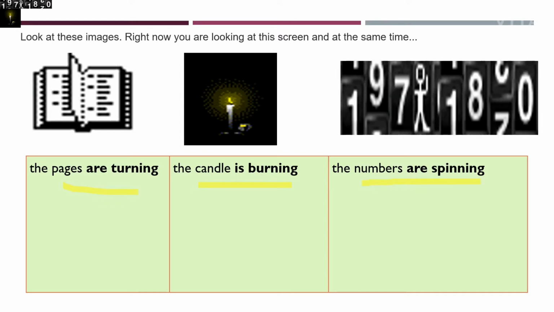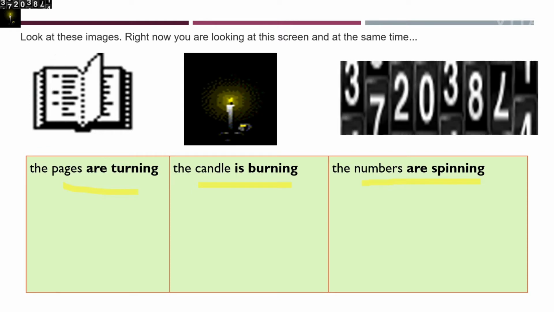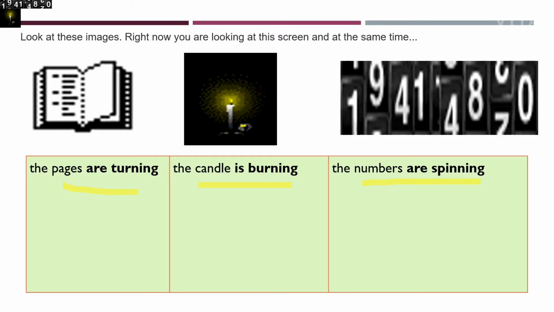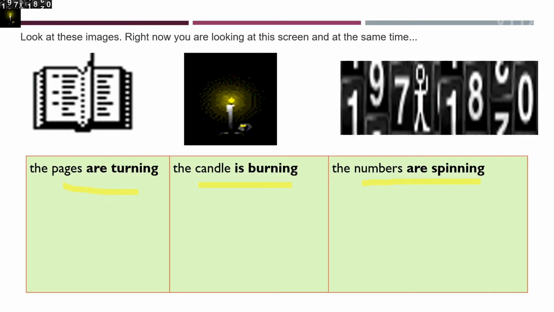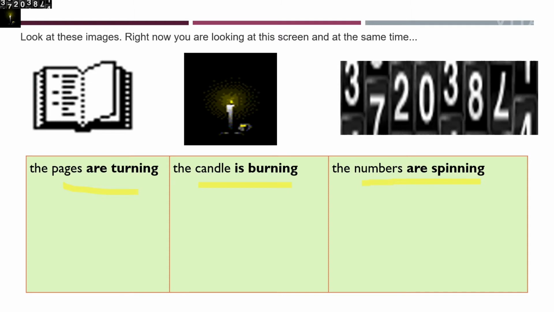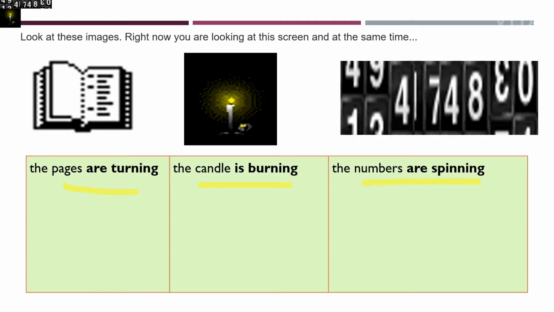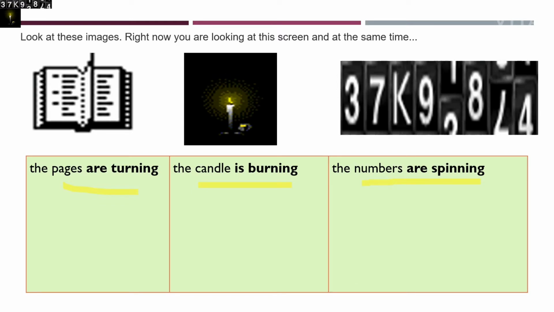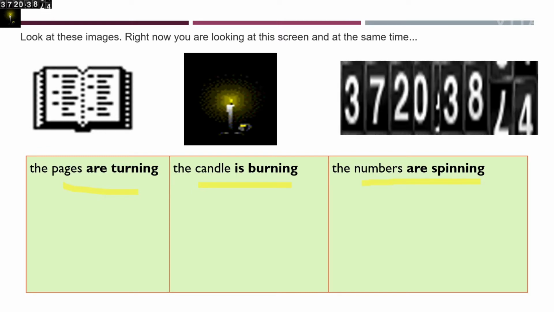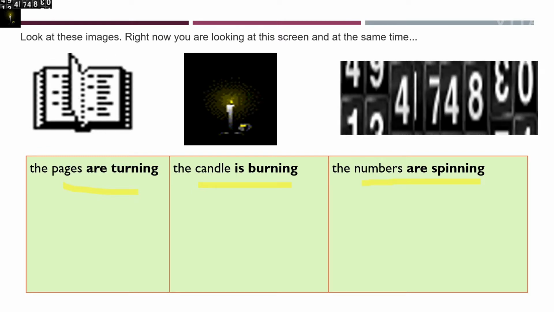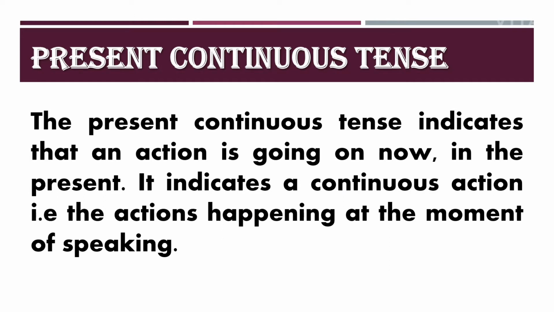So students, what did you notice in these 3 images? Did you understand anything from these 3 images? Why am I showing you these 3 images? Did you understand something? Yes, students. See, in all these images, the action is going on. Yes? So students, in present continuous tense, an action is represented which is going on in the present.